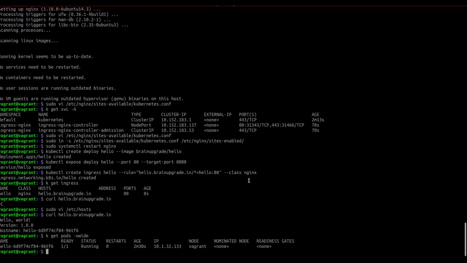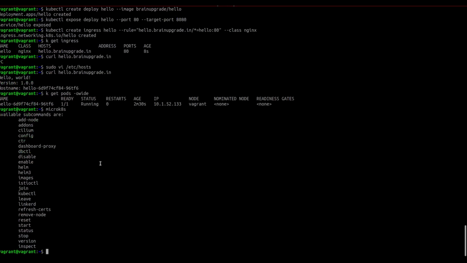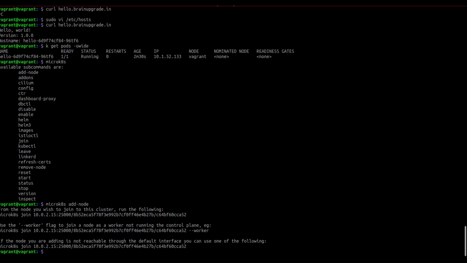While right now this is a single node cluster, you can add more nodes. If you type microk8s, you can see other subcommands, and if you use this particular subcommand, MicroK8s will give the command, and this command can be run on other nodes so that those nodes can join this particular MicroK8s cluster.